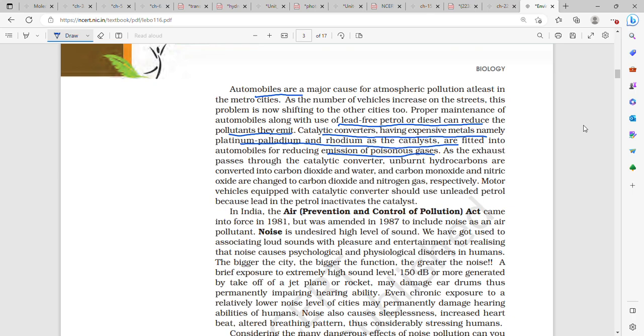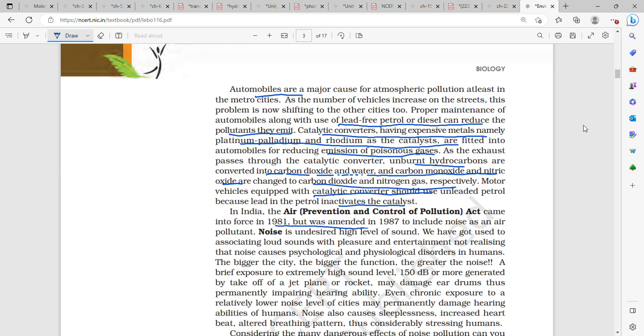As the gases pass through the catalytic converter, unburned hydrocarbons get converted to carbon dioxide and water, and carbon monoxide and nitric oxide get converted into carbon dioxide and nitrogen gas. So therefore, a catalytic converter should be used, but it needs to be used with lead-free petrol or diesel, because lead inactivates the catalyst.